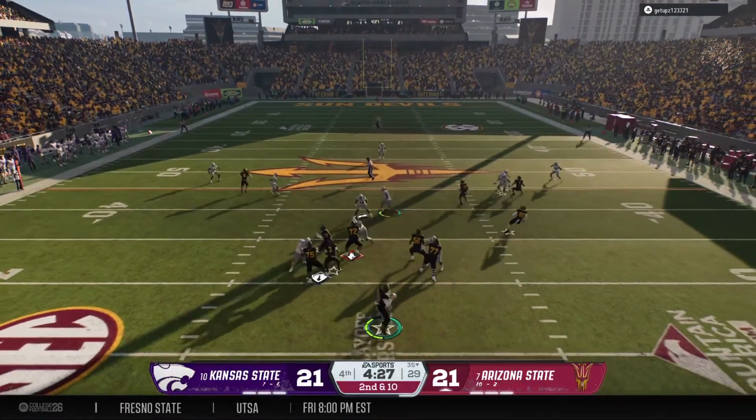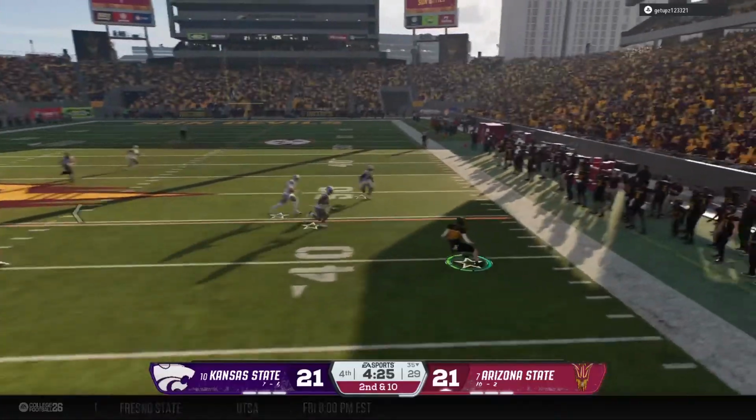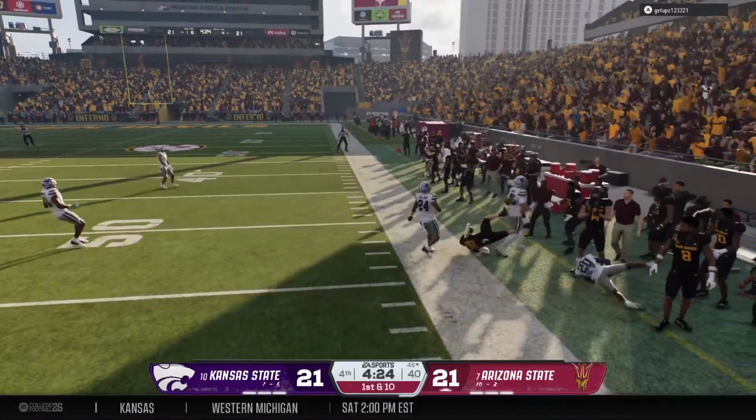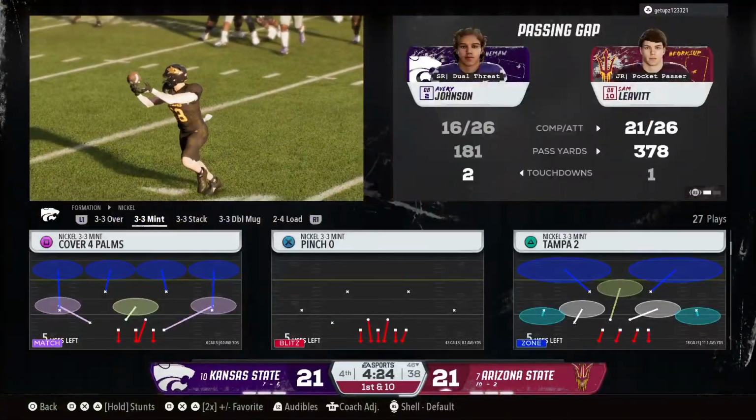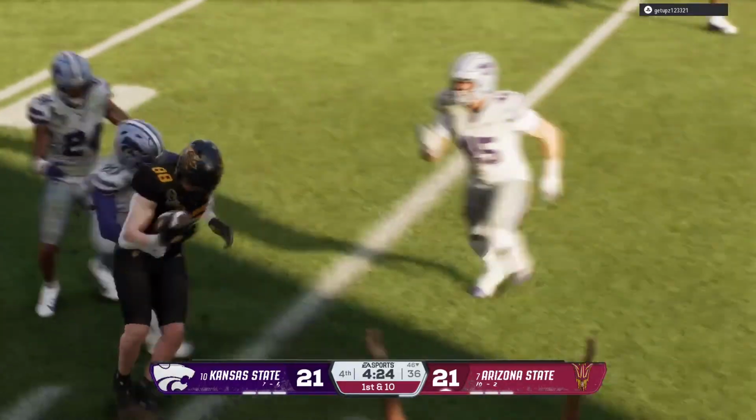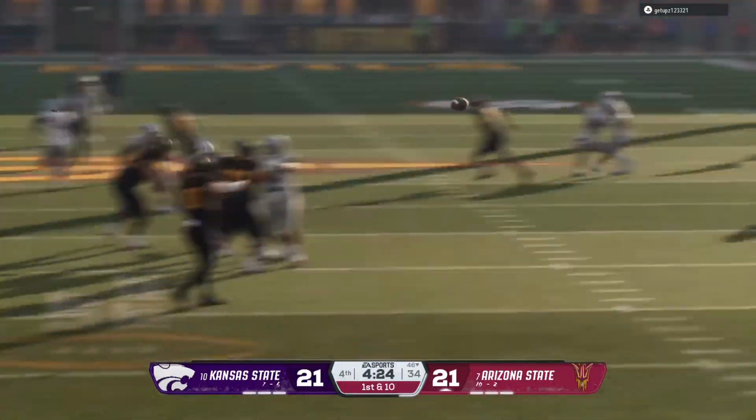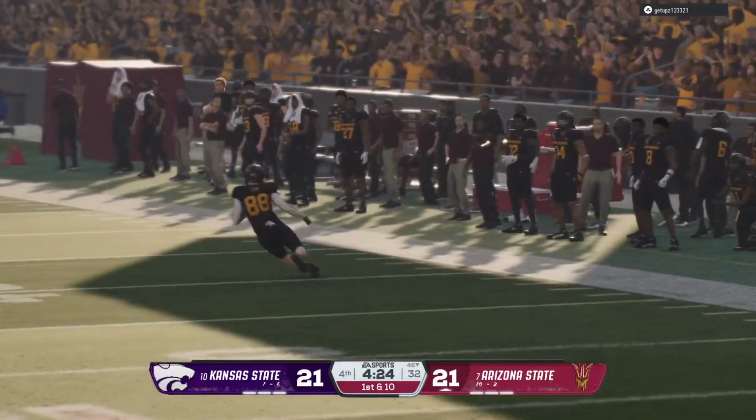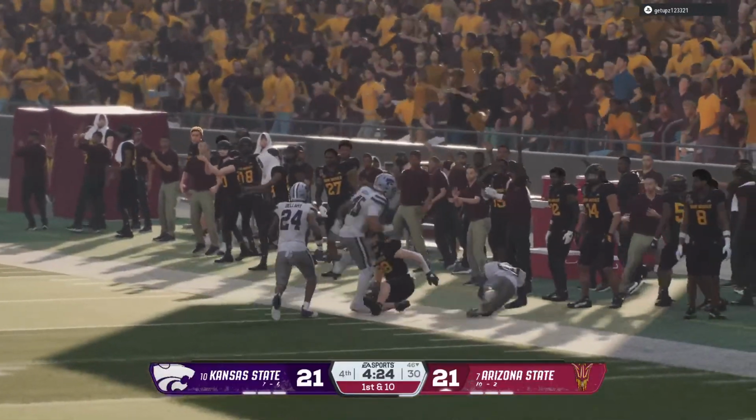To the air, it's Levitt. And a short pitch and catch to the tight end. Oh, and he heads out of bounds after a really nice game there. Well, we saw a lot of this in the first half. They go right back to him again. We can see the second half, that same trend continuing.